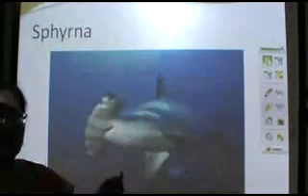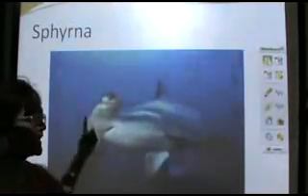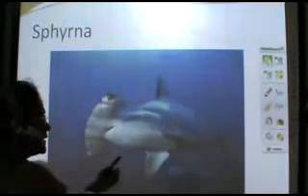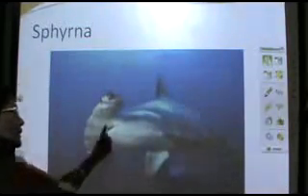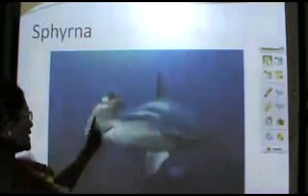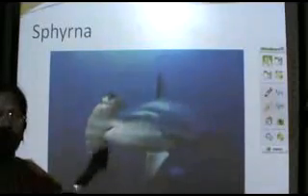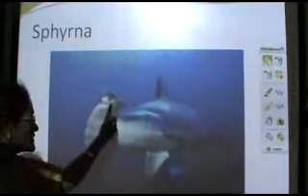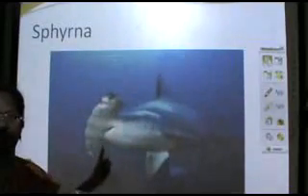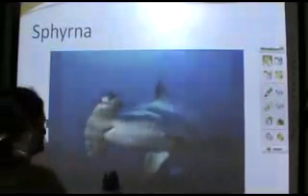Next, we go on to Sphyrna or Zygaena, as it is called, commonly called the hammer-headed shark. Now, if you look at the head, you find a hammer-like structure with the eyes located at either end. This hammer-headed shark is called as such because you can see a hammer-shaped modification of the head.